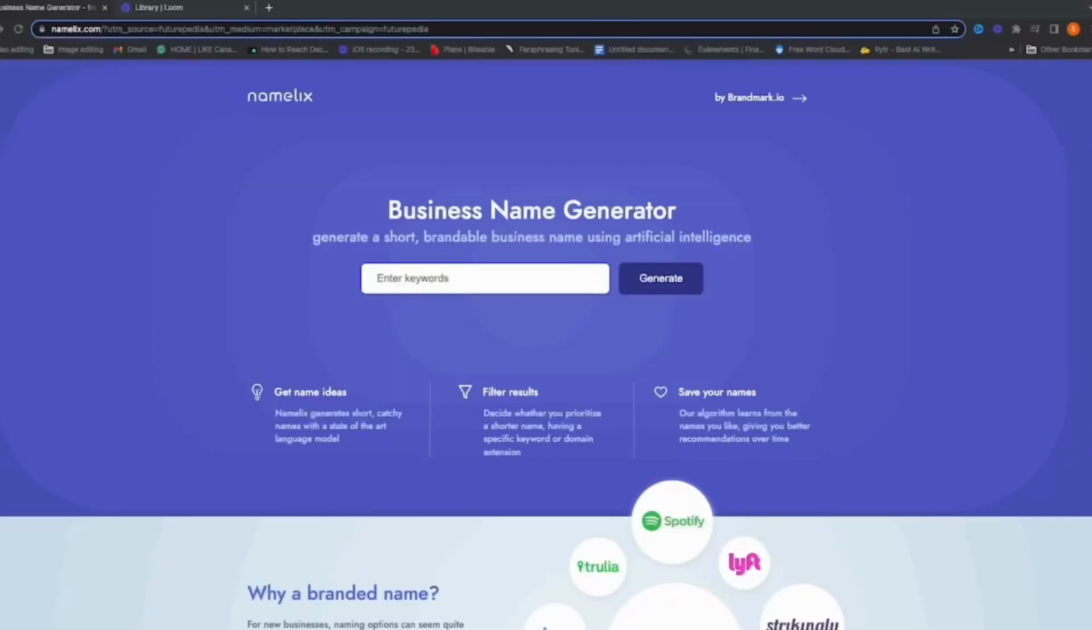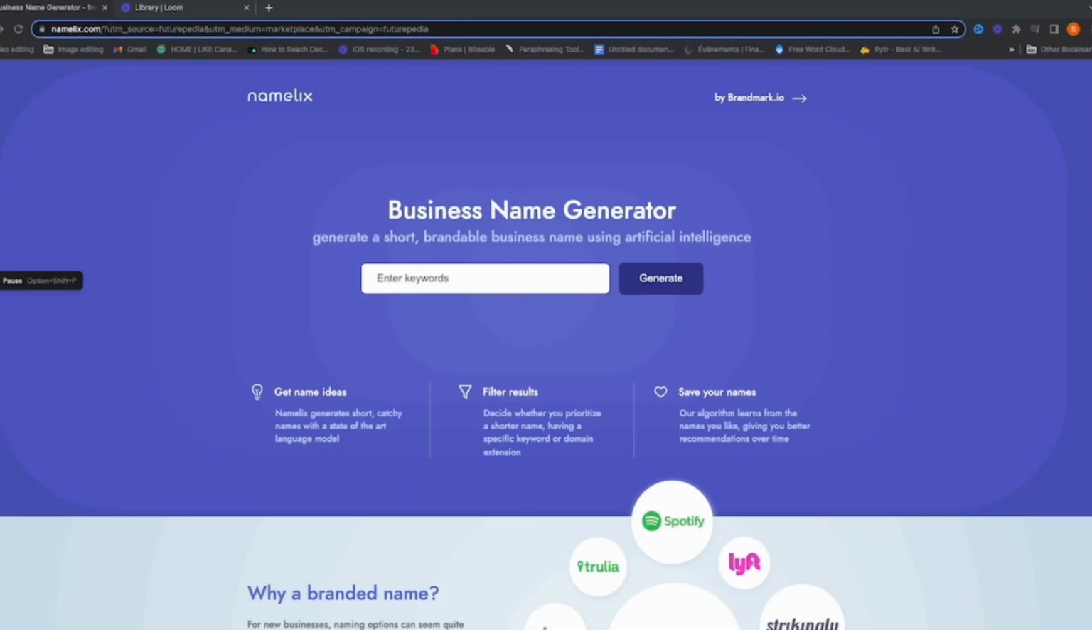So the next AI tool on the list is... Guys, you know, in business, there is psychology. And when the customer knows your name, it's a little bit easier for them to remember your business. The AI tool you're going to discover today is called NameLeak. This AI tool will help you generate a name for your business.